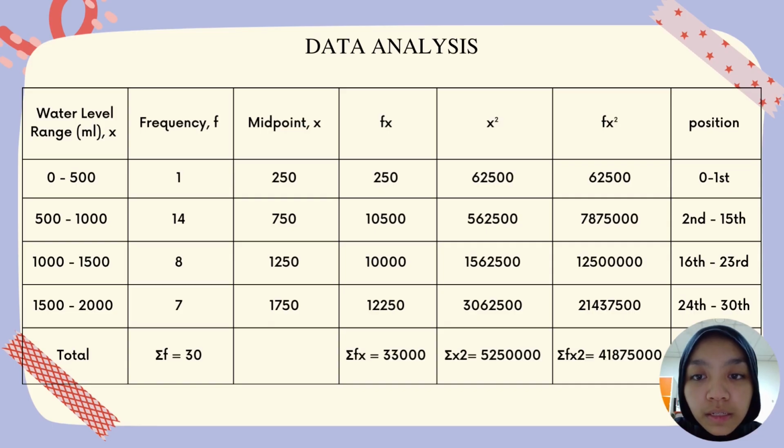The table shows the data analysis that has water level range, frequency, midpoint, and also position. The highest frequency comes from 500 until 1000, and the lowest comes from 0 until 500. The median position is 15th position, and the total frequency is 13.